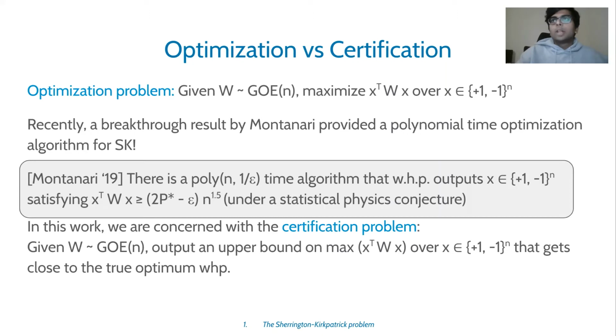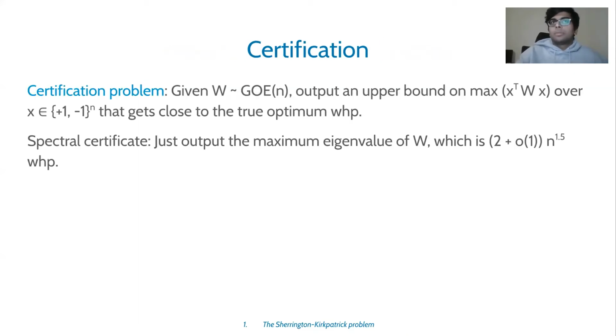In this work, we're looking at a slightly related problem that we call the certification problem. In this problem, given an input matrix W, our algorithm should give an upper bound to the true optimum, such that when W is sampled from the Gaussian orthogonal ensemble, our upper bound should be as close as possible to the true optimum with high probability. Okay. So in the rest of this talk, we will be focusing on the certification problem.